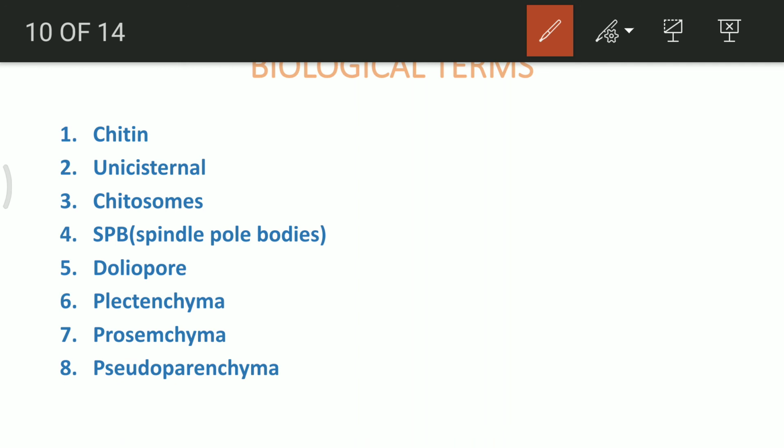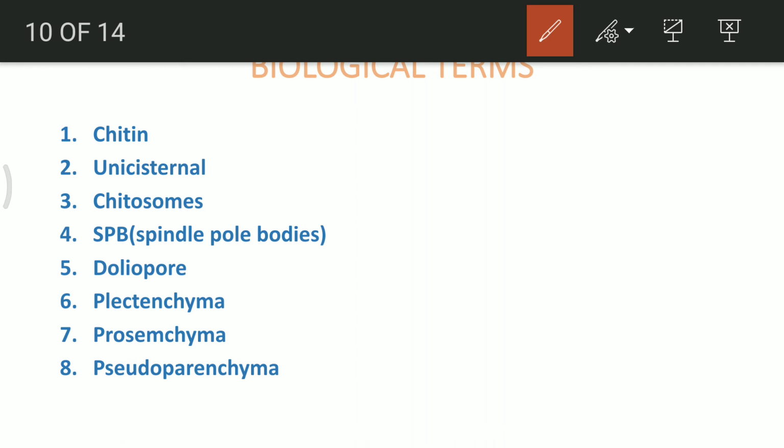Plectenchyma: we have seen that interwoven hyphae are present in most fungi. Plectenchyma is when all these hyphae are interwoven amongst each other.